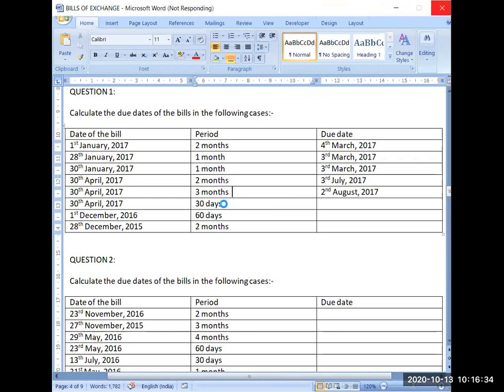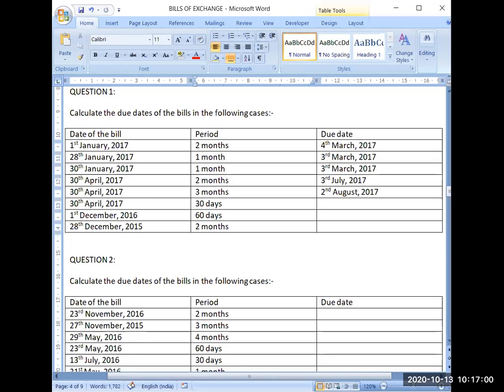Now next date is 30th April 2017 again. But this time the tenure has been given in terms of days. It is not given in terms of months. So you have to exactly count 30 days from next day, means 1st May. So 1st May till 30 days.